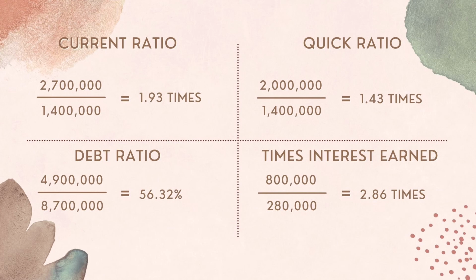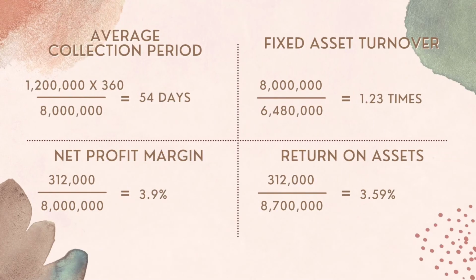The formula is earning before interest and tax divided by interest equal to 2.86 times, and industry average is 3 times. Blackie Enterprise has a lower ratio than industry average, showing that the firm is bad in meeting their interest payment obligation. The last but not least is average collection period.